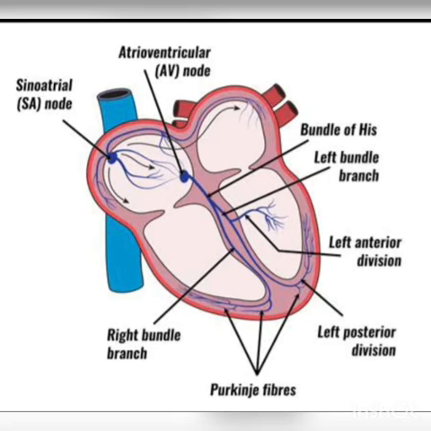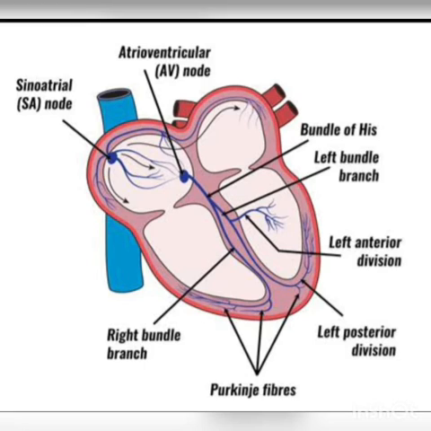After that comes the bundle of His, which is present towards the ventricle, just near the beginning of the ventricular septum.